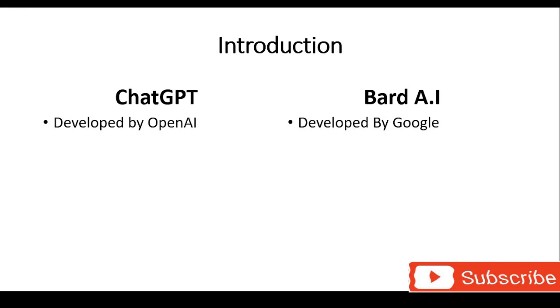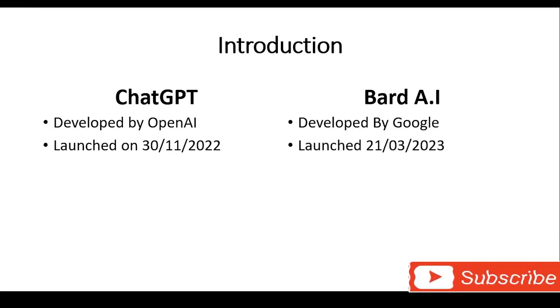But Bard, on the other hand, was developed by Google. Google is a company that we all know. Anytime you have a question, we always say, just Google it, and you are going to get the answer. So I don't need to introduce Google so much because you already know it and you're using much of its products. If you're not using an iPhone, you're definitely using an Android phone. Now, ChatGPT was the first one to be launched. It was launched on the 30th of November 2022. And then Bard AI followed later on the 21st of March 2023.